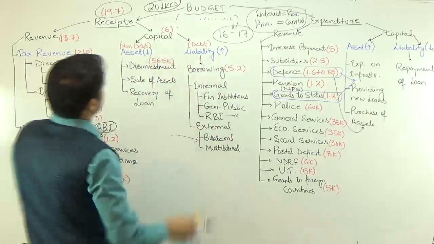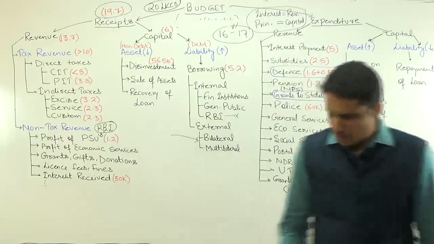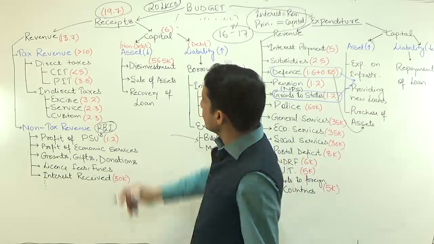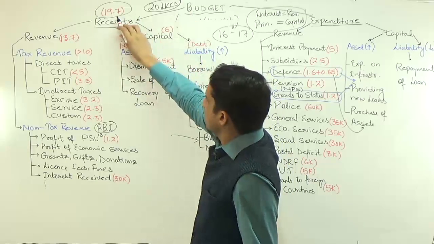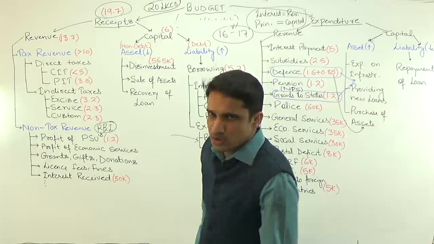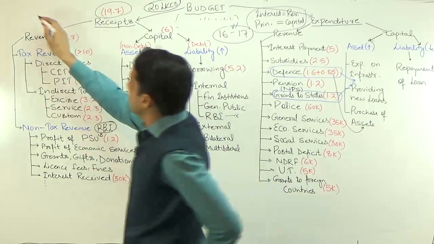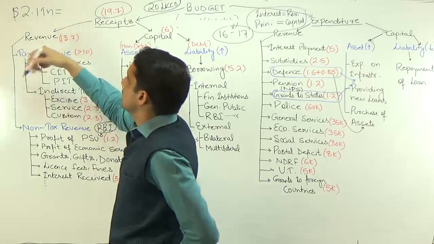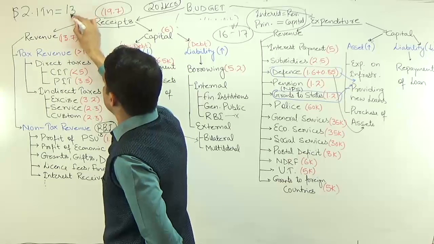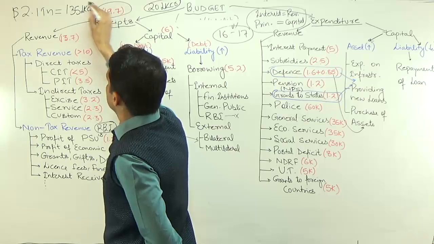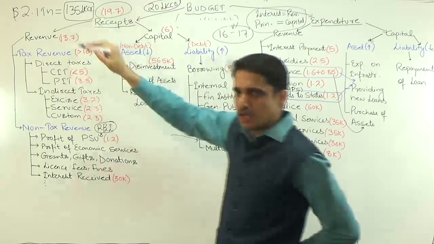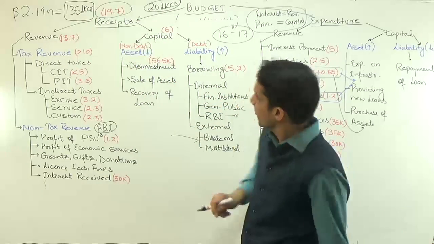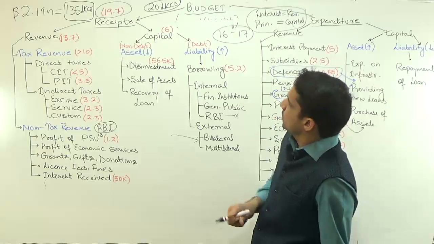After this basic structure of the budget, you have to cram a few figures for Budget 2016-17. Some rough values you have to cram. The total outlay of the budget will be 19.7, or we can cram it as 20 lakh crores. The total GDP of India is $2.1 trillion. At roughly 65 rupees per dollar, that equals 135 lakh crores. So out of the total GDP of 135 lakh crores, the Union government is planning 20 lakh crores, which is almost 15% only.